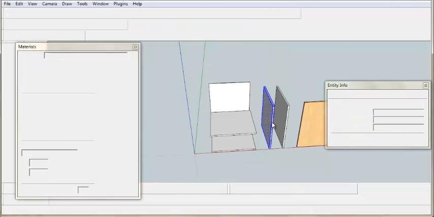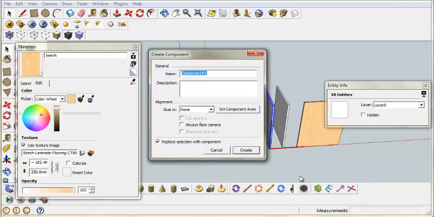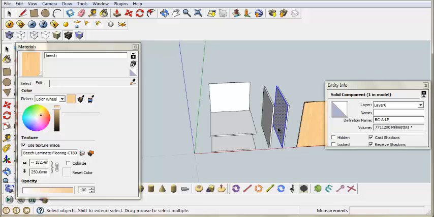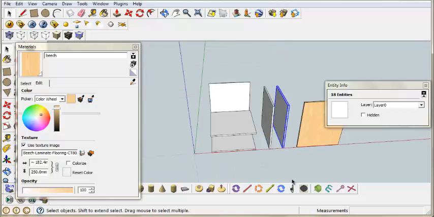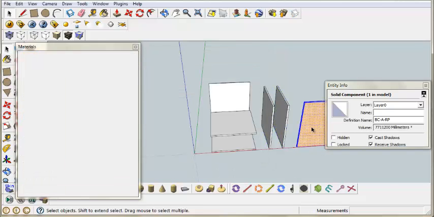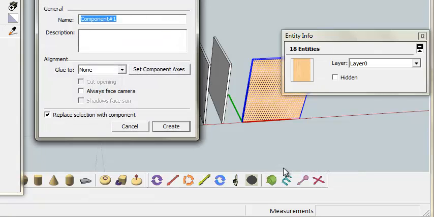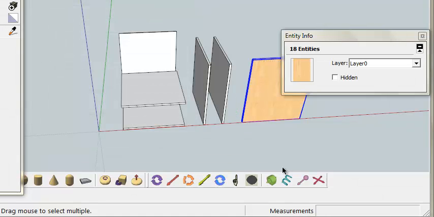Then 1, 2, and 3. Make component BCA left panel, BCA right panel, left right panel. Yes. 1, 2, and 3. This one's the door, so BCA. I'm gonna assume that's the left door, left side door, and then let's create this.